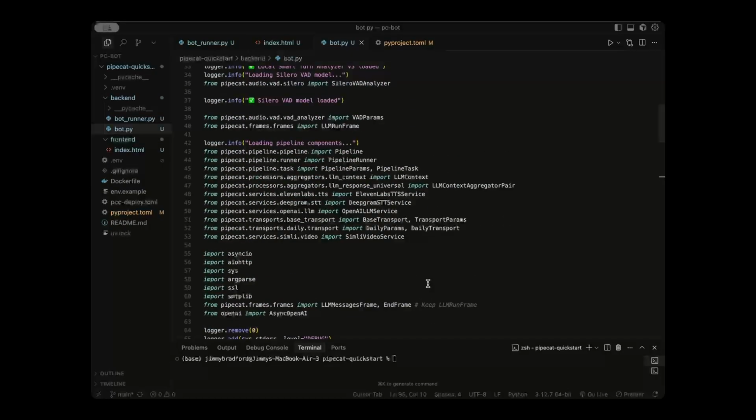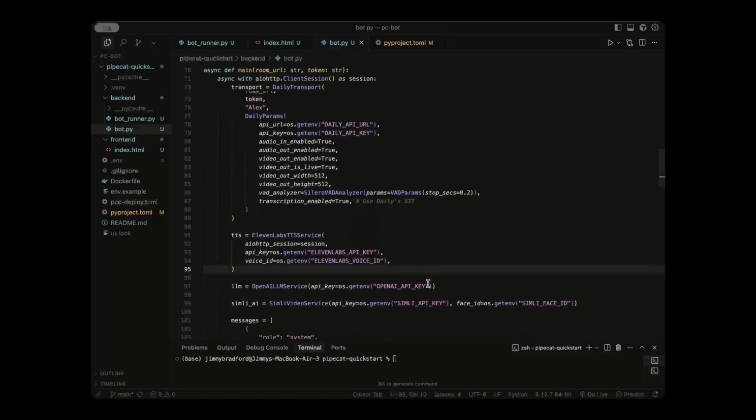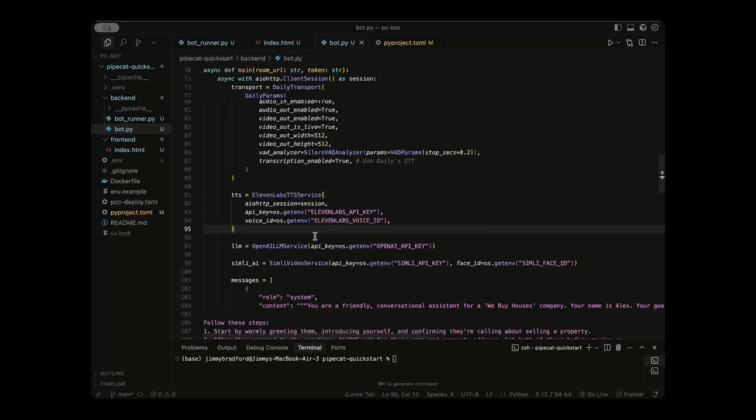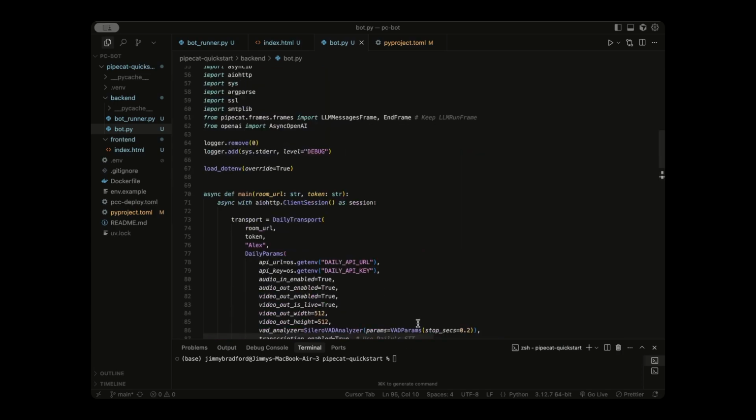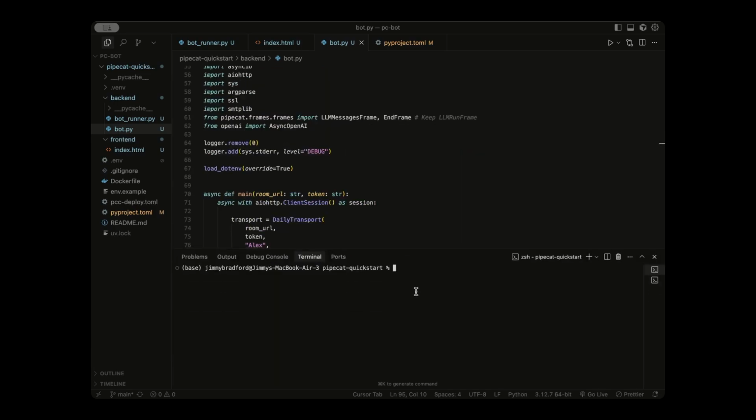Feel free to play around with the different settings and components of the pipeline. For instance, I just changed the text-to-speech to 11 Labs to a voice that I thought a little bit more fit. But both Cartesia and 11 Labs have plenty of great options. So anyways, let's run this file, running the same command that we've always run, which is going to be uv run in this bot_runner.py file. So I'm going to click enter and let's head over to the front end.